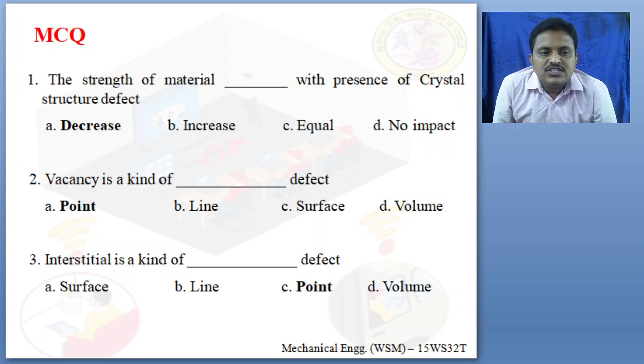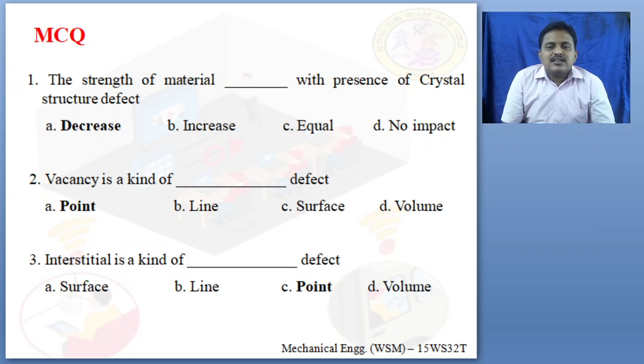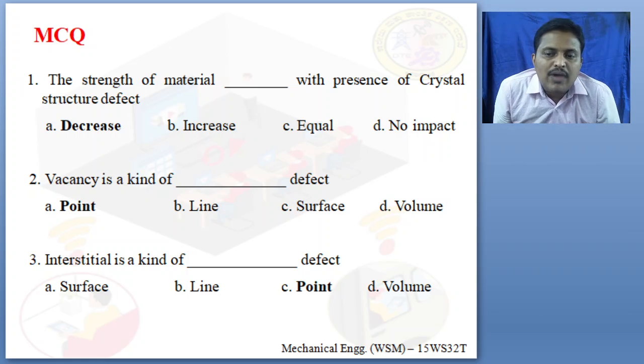The strength of the material dash with the presence of crystal structure defect. With the presence of a crystal structure defect, what is the effect on the strength of materials? Whether it decreases, increases, remains equal, or has no impact. What happens if there is a defect? If there is a defect, the strength decreases.